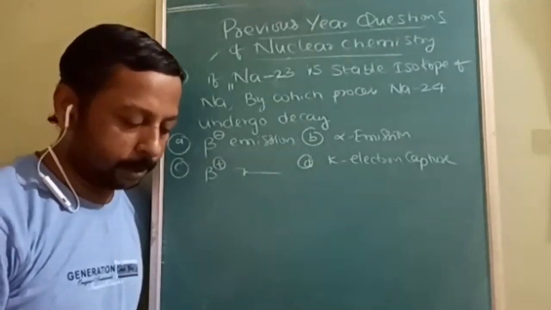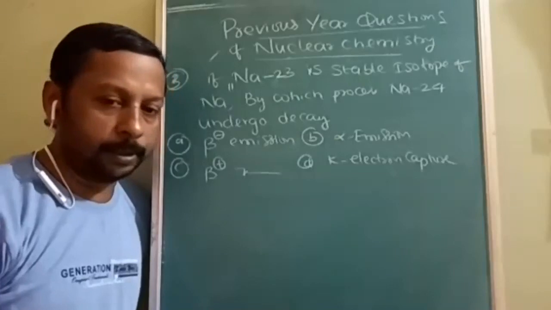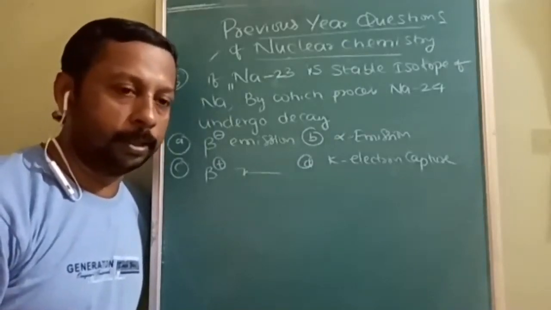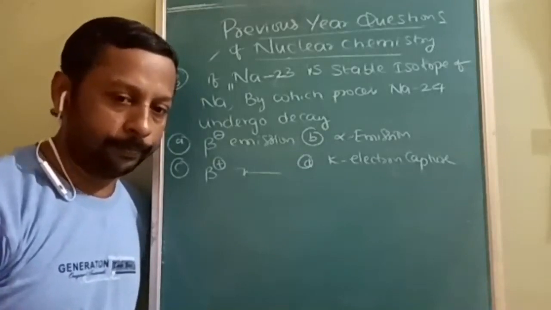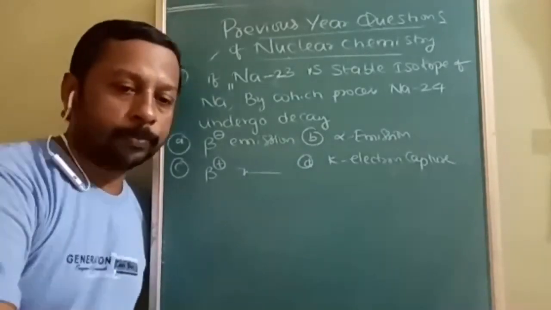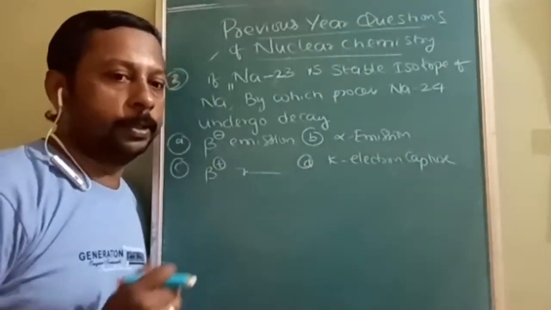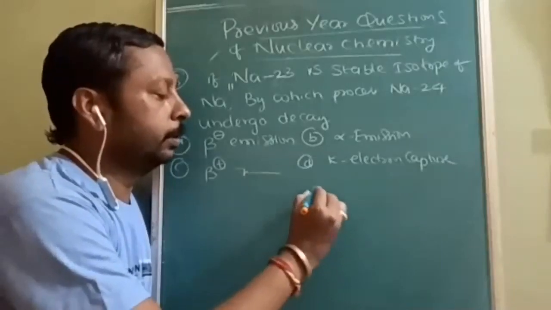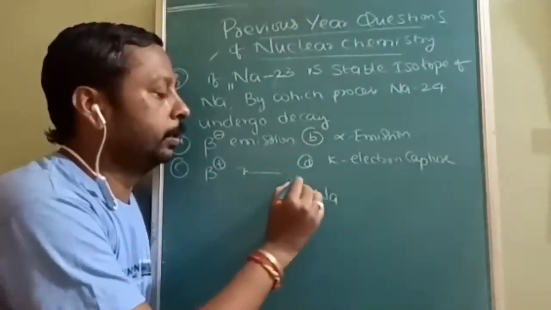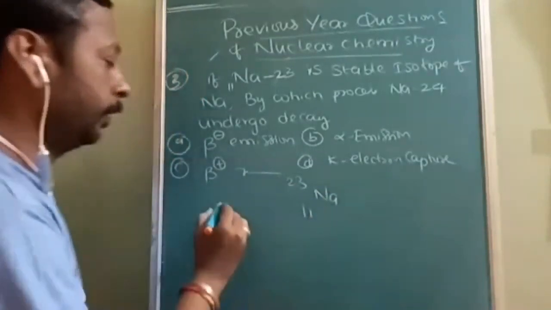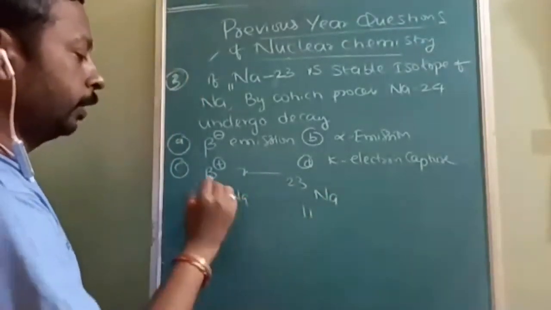Try it carefully. You have to remember that this is a lighter nuclei, with a lower atomic number, and you should answer accordingly. Here, in sodium 23, 11, and it wants to convert from 11 sodium 24.